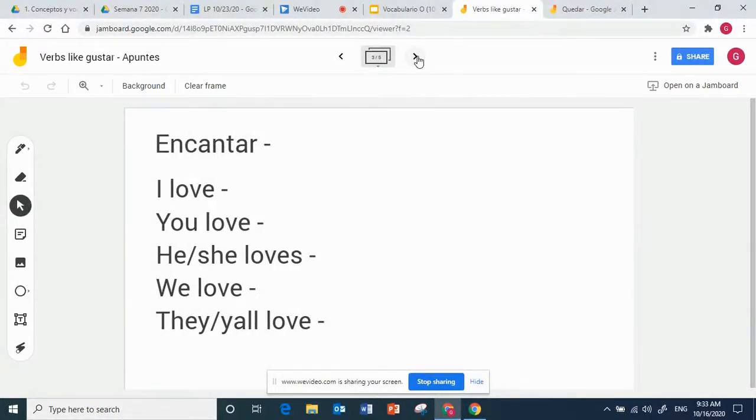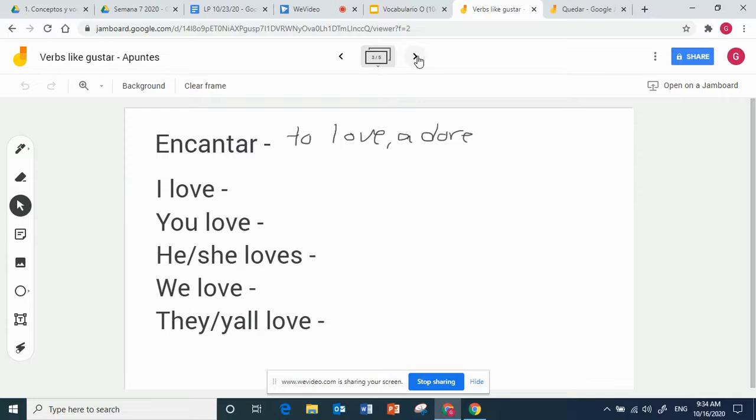Encantar is to love, adore, or it can also mean to enchant. Notice that the translations that I've given you are I love, you love, he loves, she loves, we love, and they love, just because that's the simplest translation for it, but it's going to be conjugated the same way as gustar.